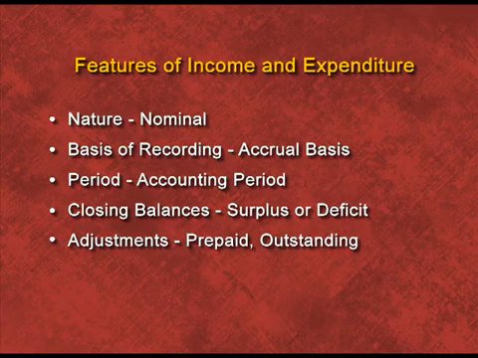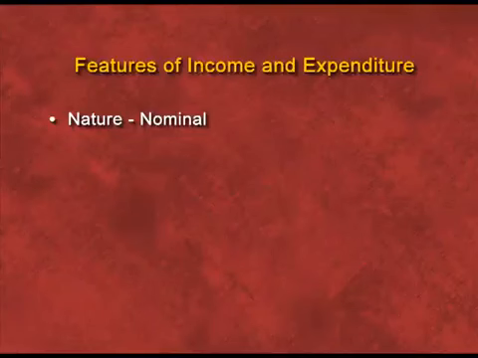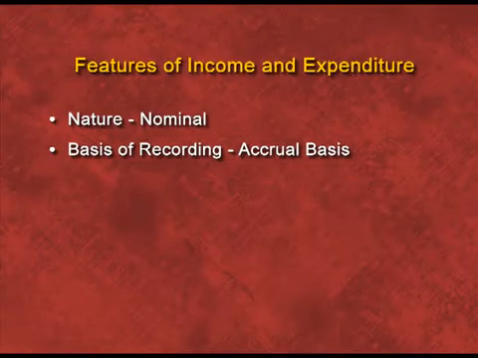Now let us discuss the features of income and expenditure account one by one. First of all, its nature. It is of nominal nature account because in this we record all expenses and incomes. Second, basis of recording. It is based on accrual basis of recording. This means that we have to put all types of transaction, whether it is of cash nature or outstanding.